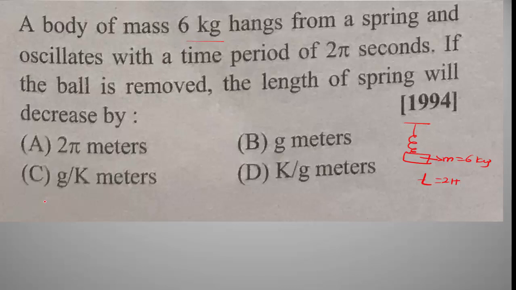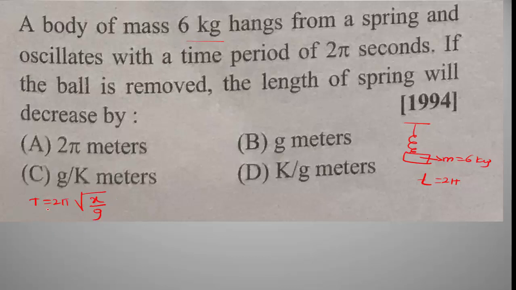This problem is based on the time period of a spring. We know the formula T is equal to 2 pi root of x divided by g, where x is the displacement, or L divided by g.